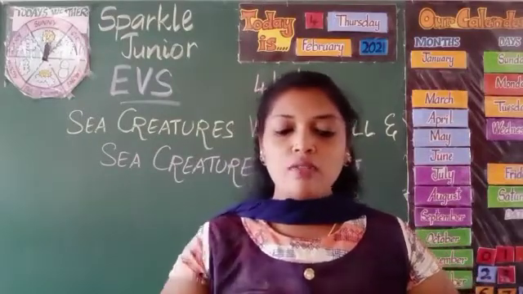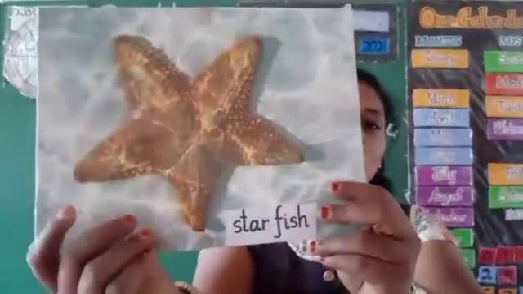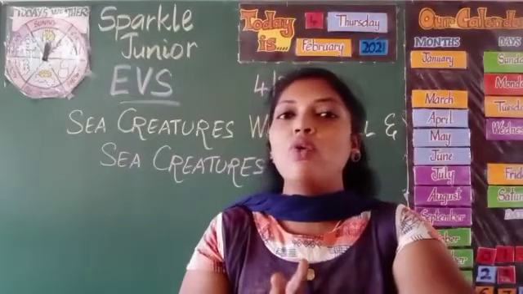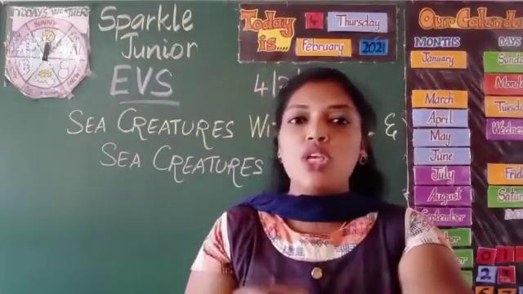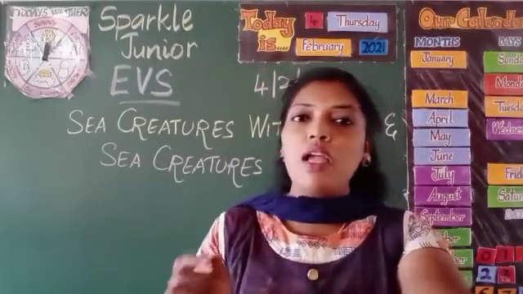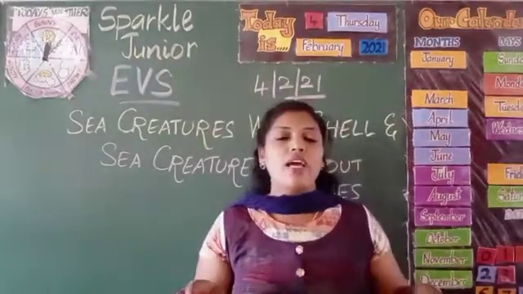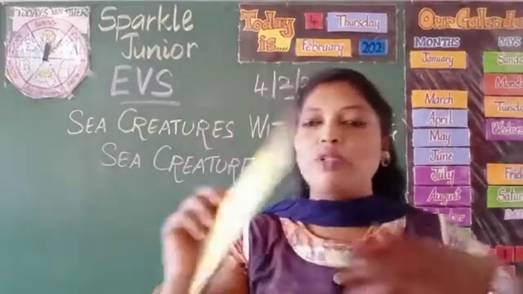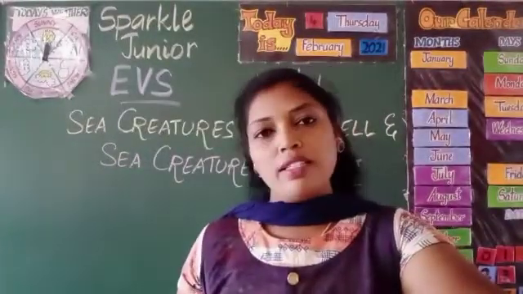Okay, next I'm going to show you the starfish. A starfish may have 5 arms, or some may have more than 5 arms. They don't have bones, but their body is covered with a thorny shell that protects them. They are usually found in the deep ocean or in the shallow sea, but they are always found on the seabed. Can you see? This is a starfish. It's lying on the seabed.